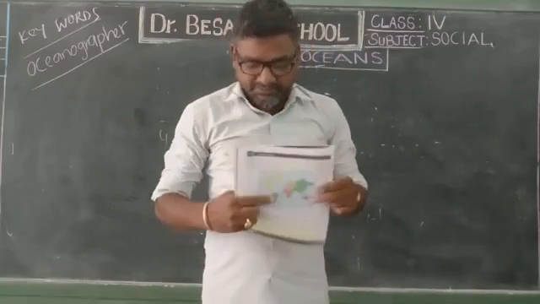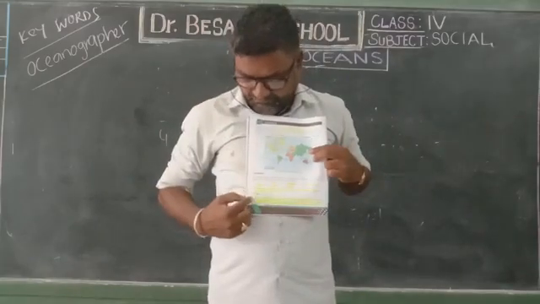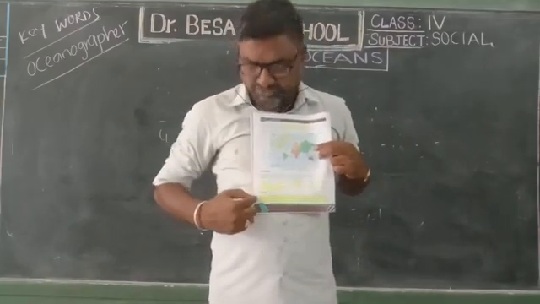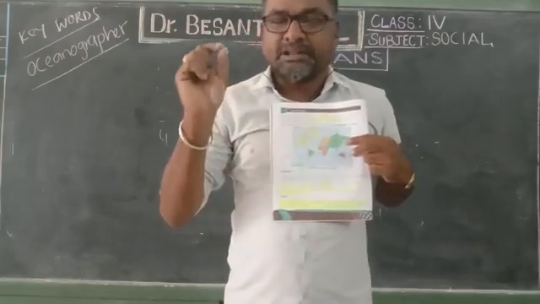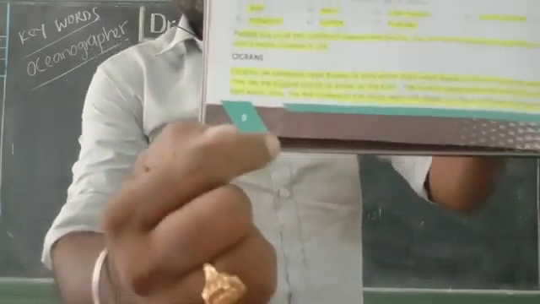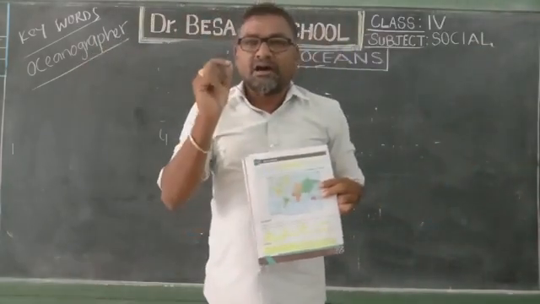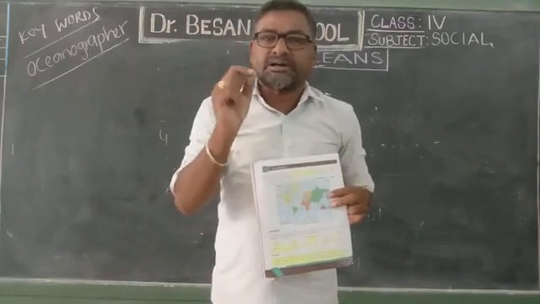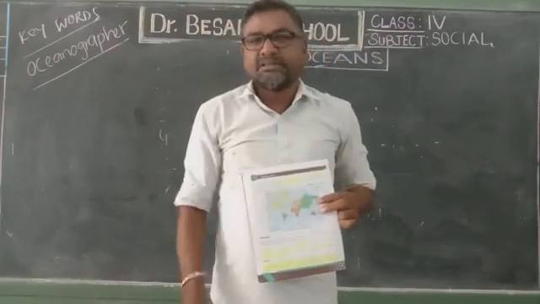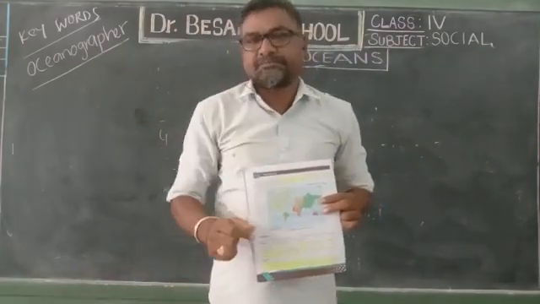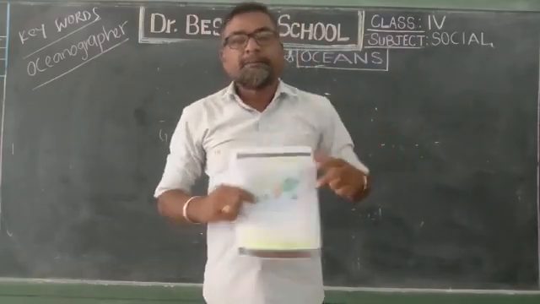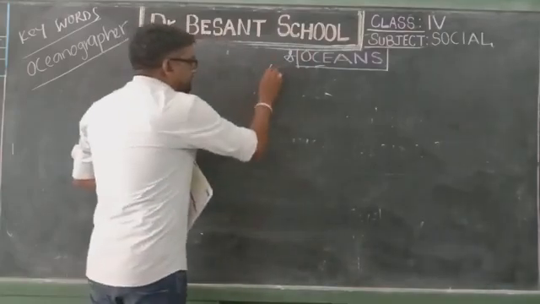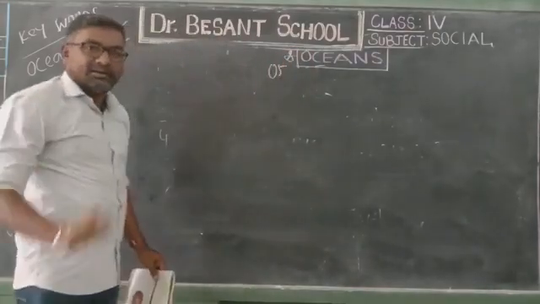See children, on page number 8, in the last paragraph, underline with a pencil or pen. In the textbook, in the last part of page number 8: Oceans are the large salty water bodies that are located on our earth's surface. These are called the oceans. Coming to the previous topic, continents are 7, but oceans are how many? 5.